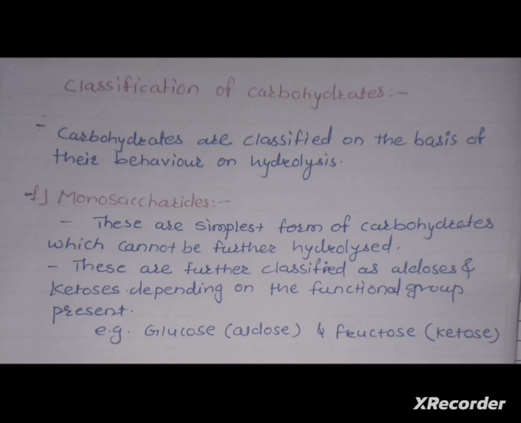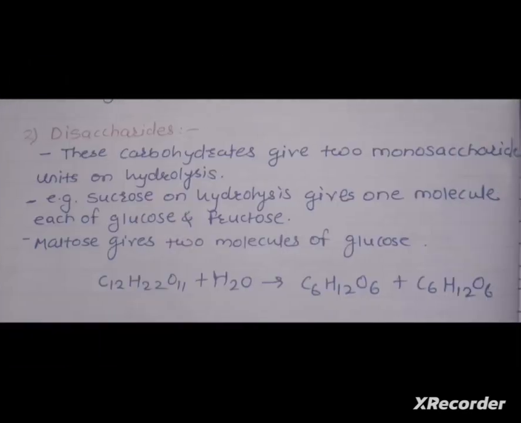What are monosaccharides? Monosaccharides are the simplest form of carbohydrates which cannot be further hydrolyzed into monomeric units. Example is glucose and fructose. Now disaccharides are the carbohydrates which on hydrolysis produce 2 units of monosaccharides. These are the carbohydrates that give 2 monosaccharide units.